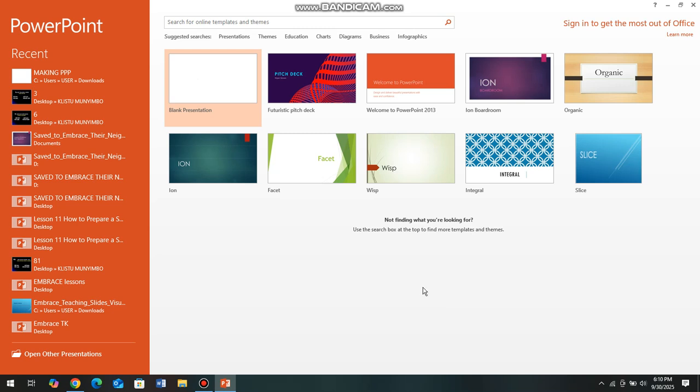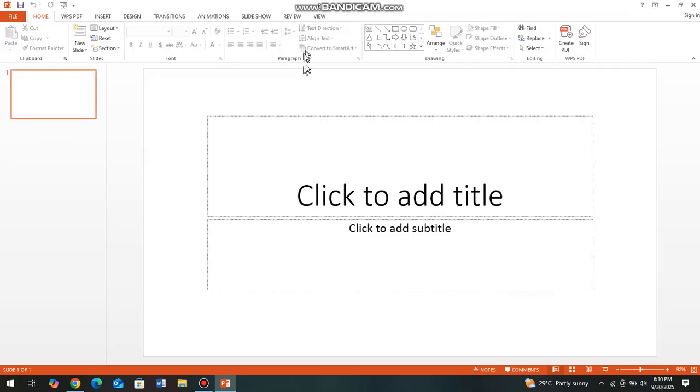What you need to do is just open the PowerPoint presentation. When you open, you go on the blank presentation. So let's open the blank presentation. This is how it looks. Presentation 1, it is not saved and it is just blank. So you need now to start designing. There are things that we need to consider when you are making a PowerPoint presentation, especially when you're just starting from scratch.